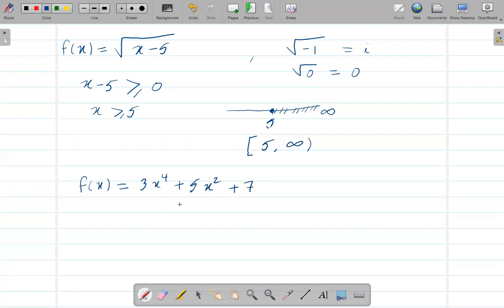If you're trying to find the domain of this regular polynomial function, the domain means all the possible values of x, right? So if I take any x here, it will work. Any x, it doesn't matter, negative billion or positive billion, it's still going to work. You will still get some number.